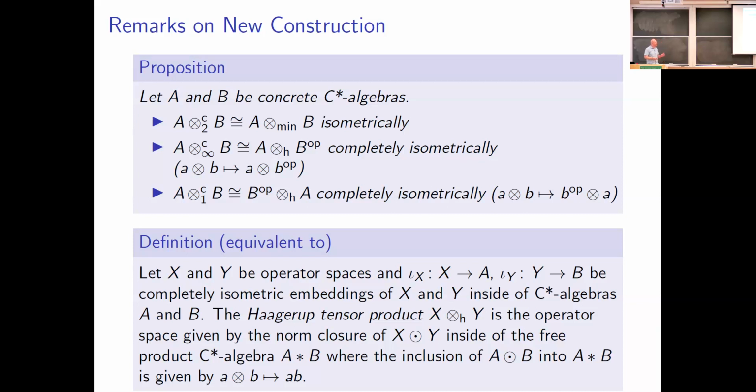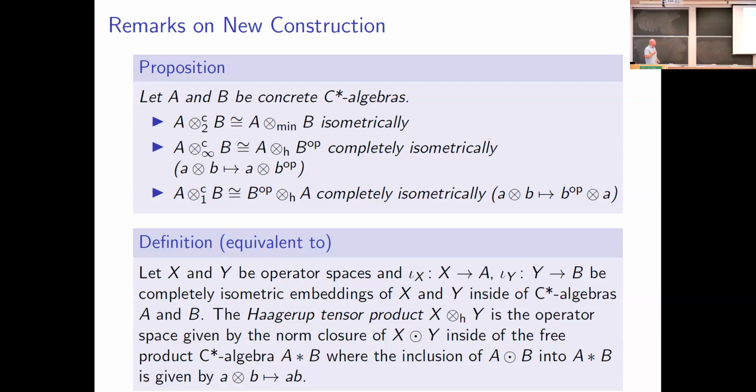And I'm going to give you a definition that's equivalent to the original one. If you have that A and B, or rather X and Y, are operator spaces, then we can embed them completely isometrically inside of C-star algebras A and B.